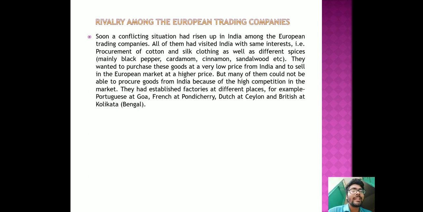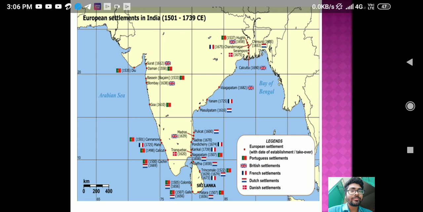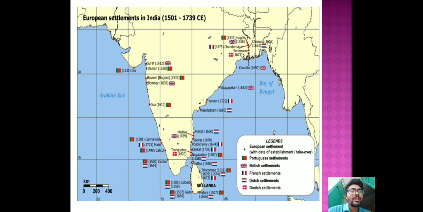And the British actually established a factory at Calcutta. At that time, it was known as Kolikata. It was a small village. Here I have also attached a map of those places where they had established their factories or their base points. So you can follow the map here.